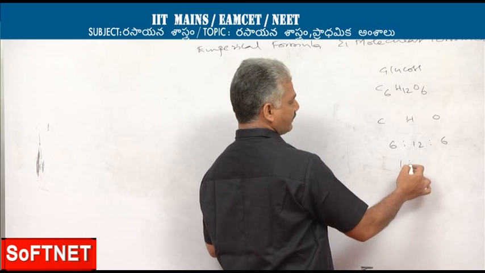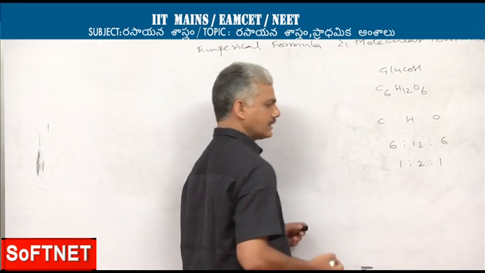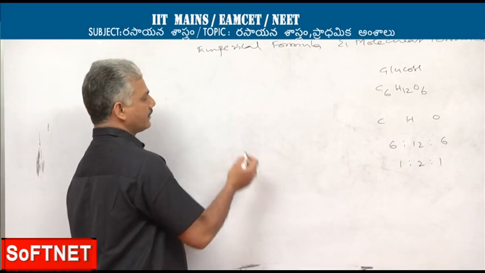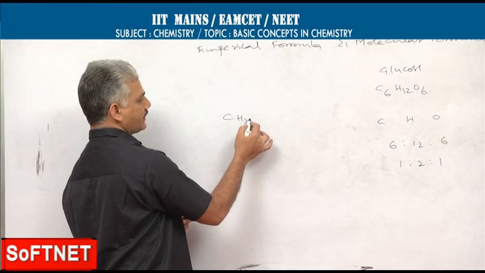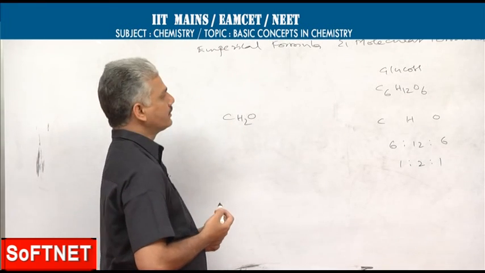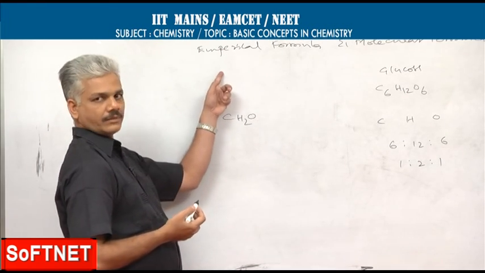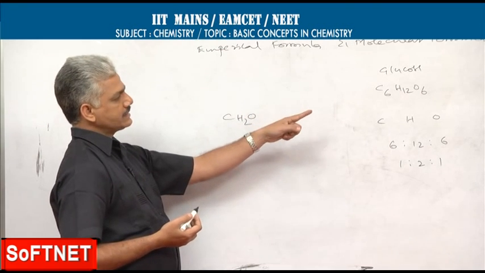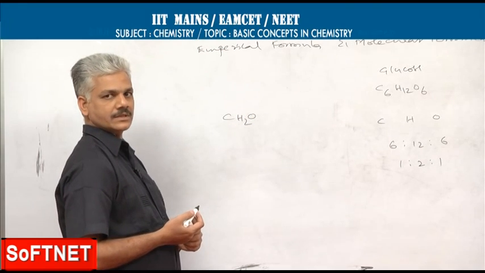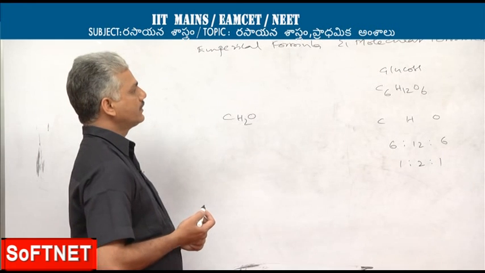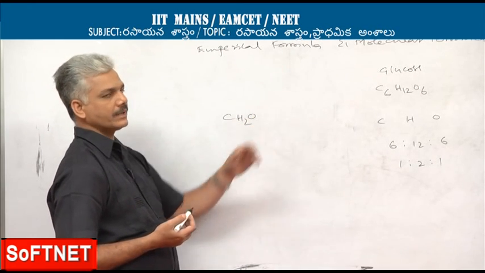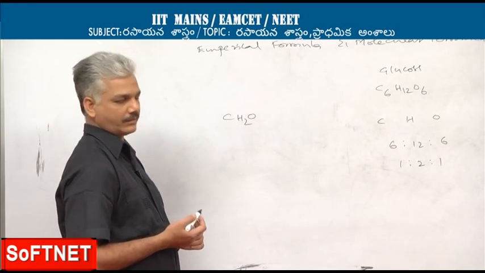Therefore, the simplified atomic ratio is 1:2:1. So, if you represent the formula that way, CH2O becomes the empirical formula, whereas C6H12O6 becomes the molecular formula.